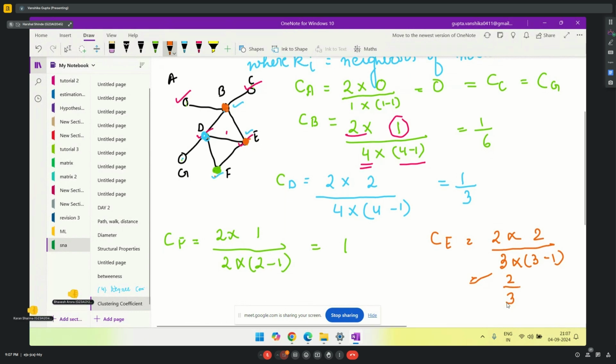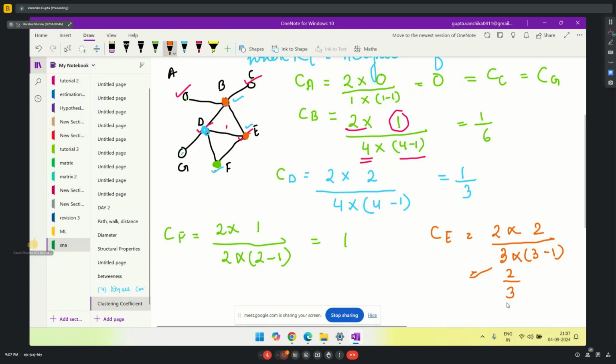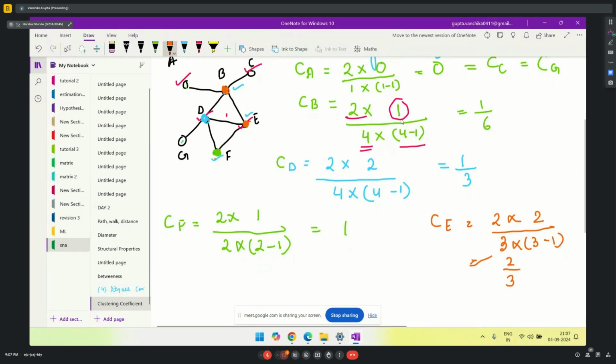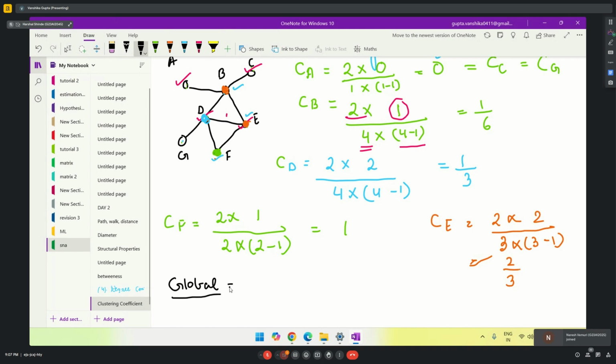Now, if I want to find the clustering coefficient of the entire network or the entire graph, how to do that? Very simple. That is known as the global clustering coefficient. Till now what we were discussing was local clustering coefficient. Now we are discussing global clustering coefficient. The formula for global clustering coefficient is very simple.